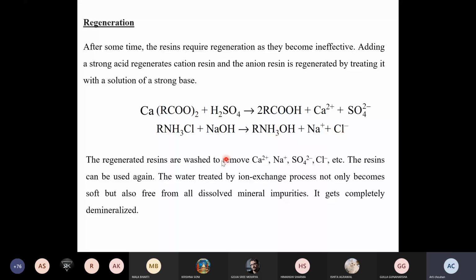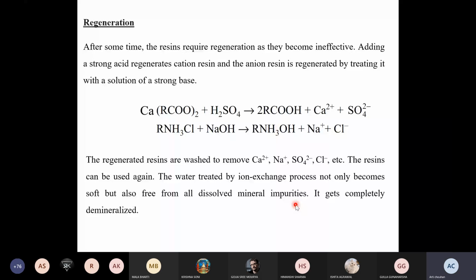The water treated by the ion exchange process not only becomes soft but also free from all dissolved mineral impurities. It gets completely demineralized. So as a result, you get demineralized water after the whole process. So this is all about the ion exchange process. Is it clear to all? Are you having any doubt or confusion till now? No doubt. So okay, now I am giving one confusion to you.